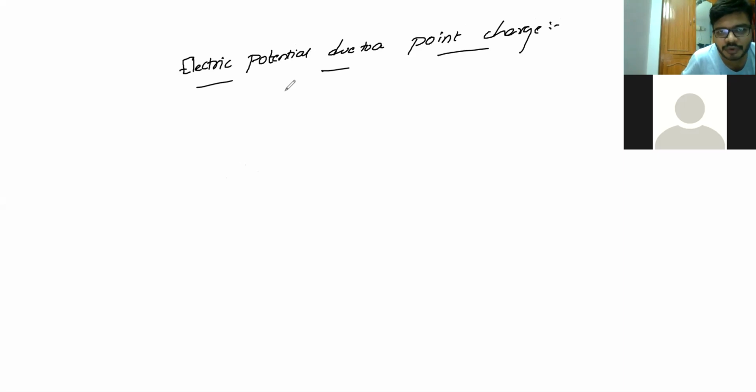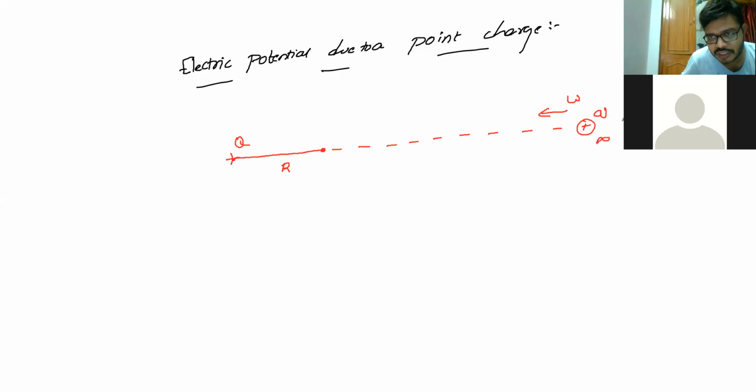So when we're discussing the electric potential due to a point charge, I'll take the same concept, everything is the same. Now I'll take a positive charge, capital Q. From this charge there will be some radius, so I'll take this as capital R. At the infinity location from this point charge, the same concept we have discussed earlier. Now there will be some work function here, varying from the infinity location, that is your A point, to this point, which is the B point.